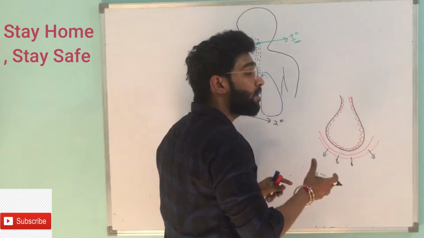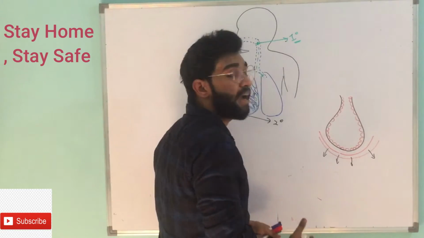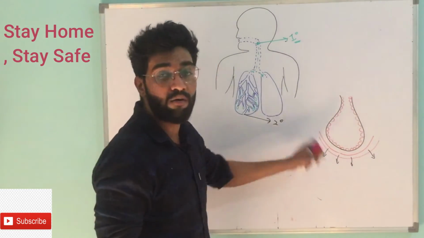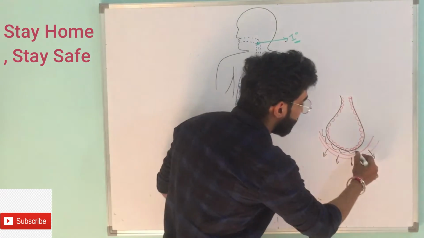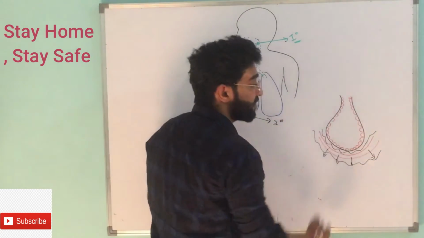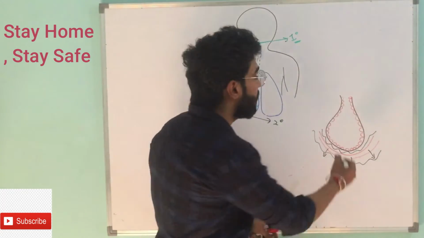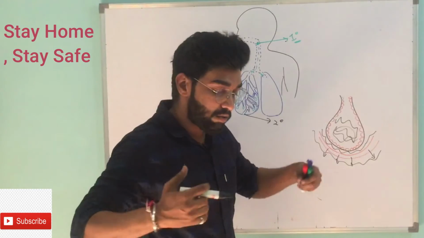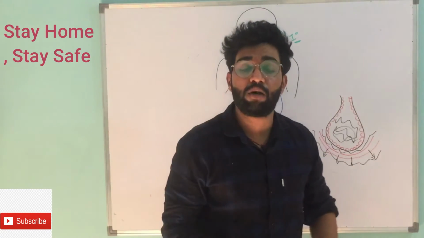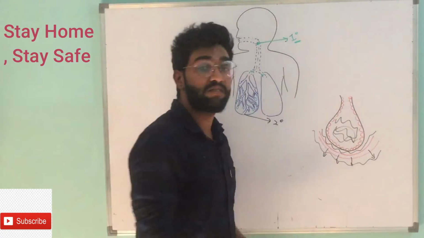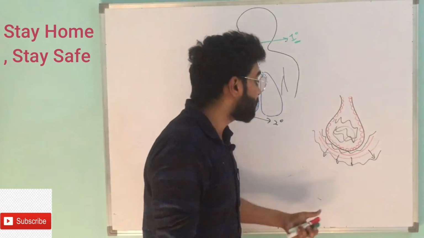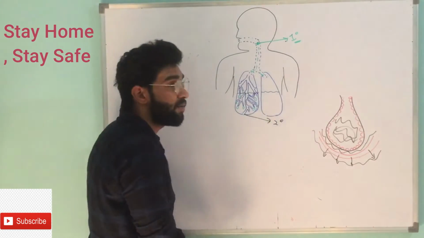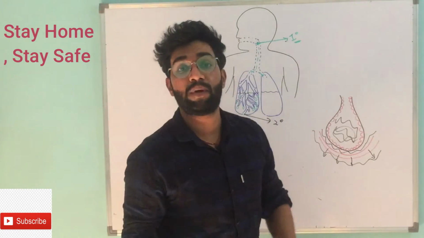Now as this plasma starts leaking, it gets filled inside the interstitial spaces surrounding the alveolus, and the fluid also starts filling inside the alveolus. So this is how the fluid starts filling inside the alveoli. Slowly the coronavirus damages all the cells of your alveoli, there are up to 600 million of them. This is how the lungs are filled with fluid, and this is nothing but pneumonia.